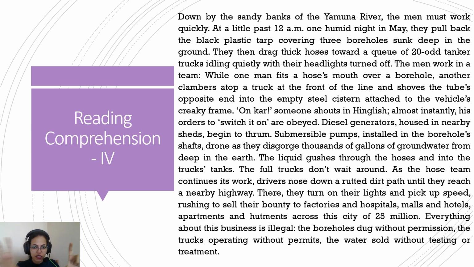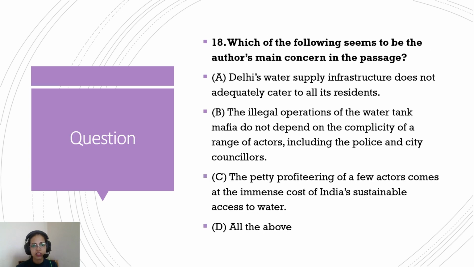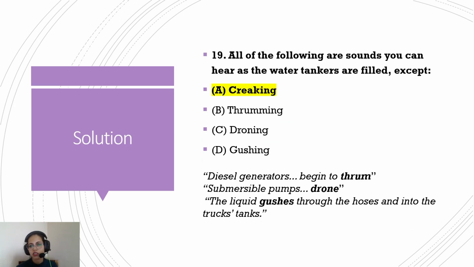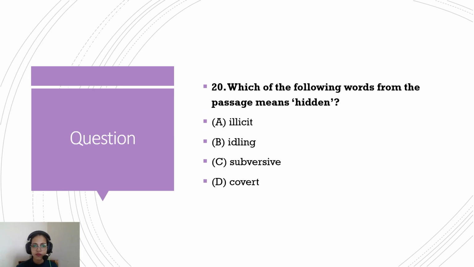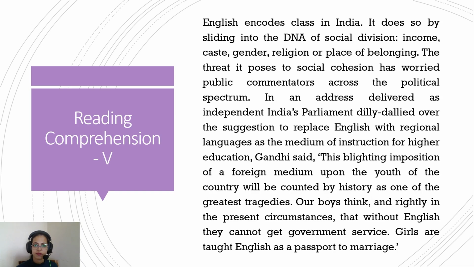It is used as an adjective because it is explaining the quality of the frame. It's not a sound. So do not get confused. The option creaky is the one that is not mentioned among the sounds at the water tankers. Okay. Which of the following words from the passage means hidden? We've already covered this one. This is covert. Illicit is illegal. So option D.